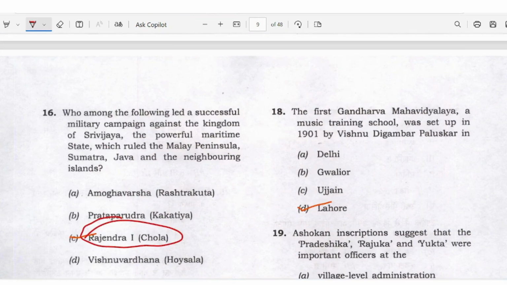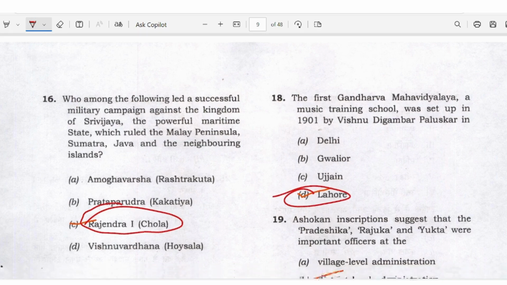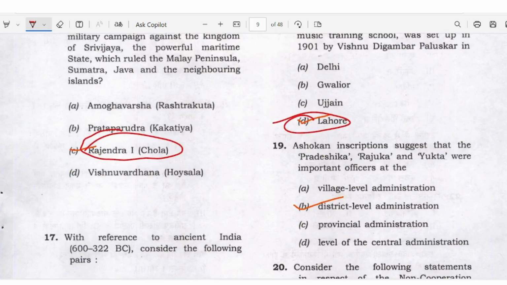The first Gandharva Mahavidyalaya, a music training school, was set up in 1901 by Vishnu Digambar Paluskar. Delhi, Gwalior, Ujjain, Lahore. Answer is Lahore. Ashokan inscriptions suggest that Pradeshika, Rajuka, Yukta were important officers at the village level administration. It is a district level administrator. Okay, the answer is B here.